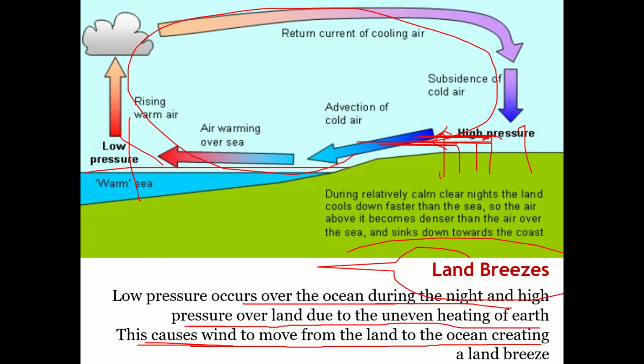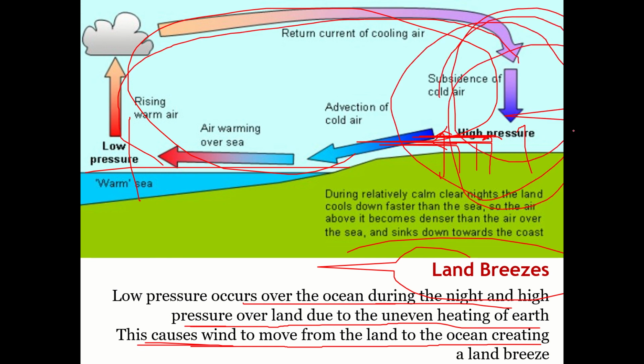Hot air rises up over the water, and the land surface will be relatively cool in the night times, and the reverse cycle happens here. During a relatively calm clear night, the land cools down faster than sea, so the air above it becomes denser than the air above the water. And the reverse cycle happens here.